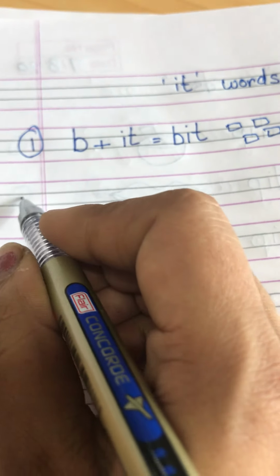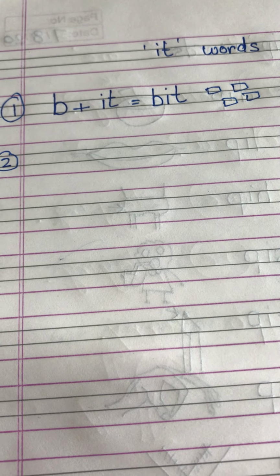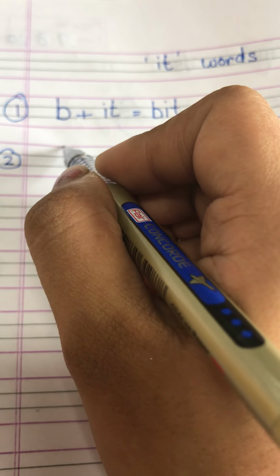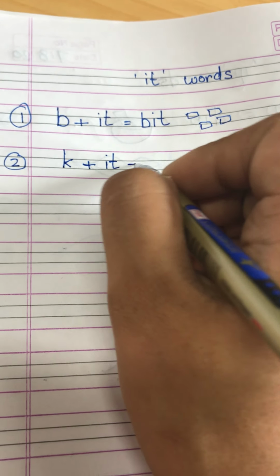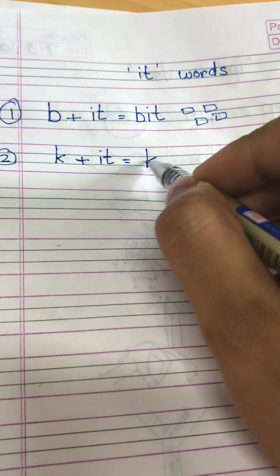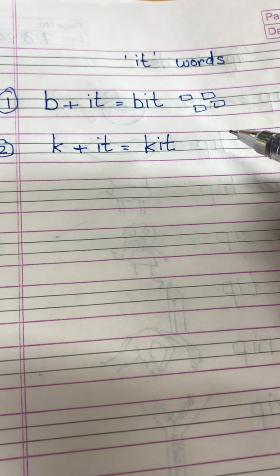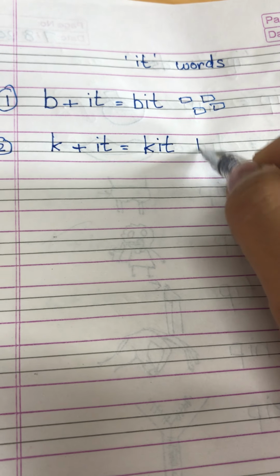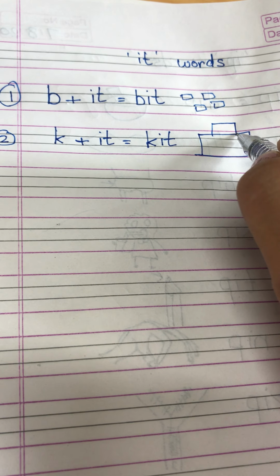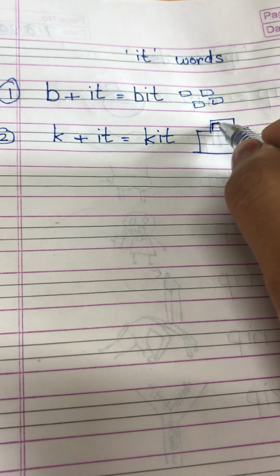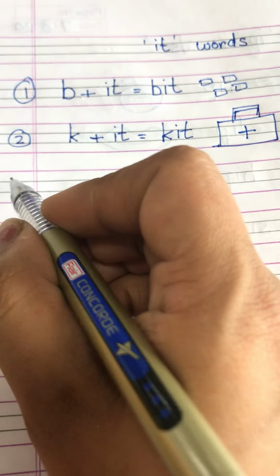Now number 2, kit. So k plus it is equal to kit. And kit, you all know, is a set of things such as tools, clothes, or a first aid kit. So now I am making a first aid kit here. This is the box, and make a sign here. So this is a first aid kit.